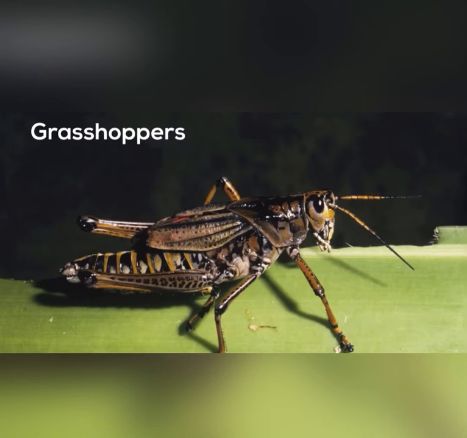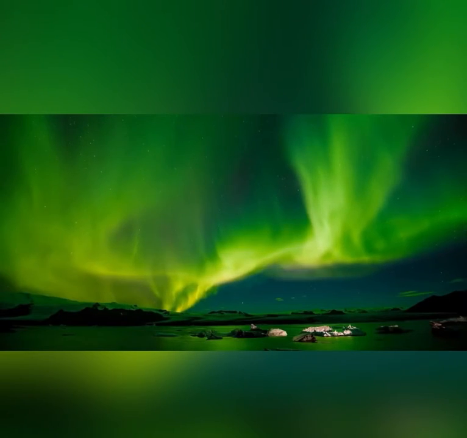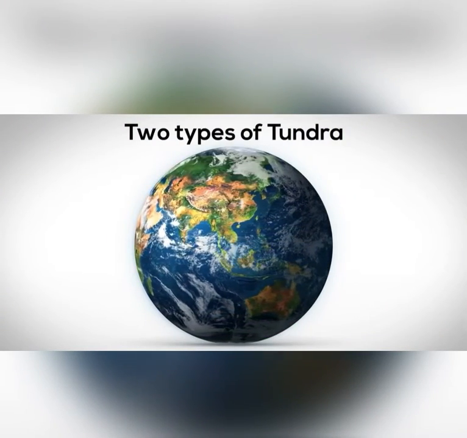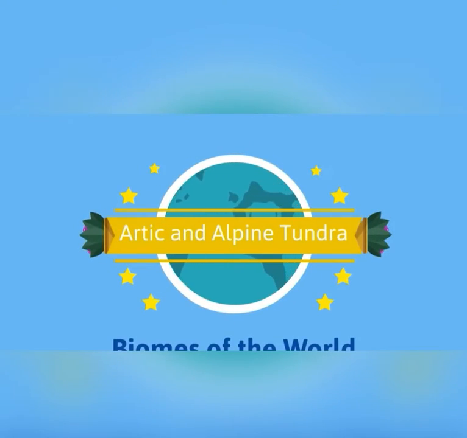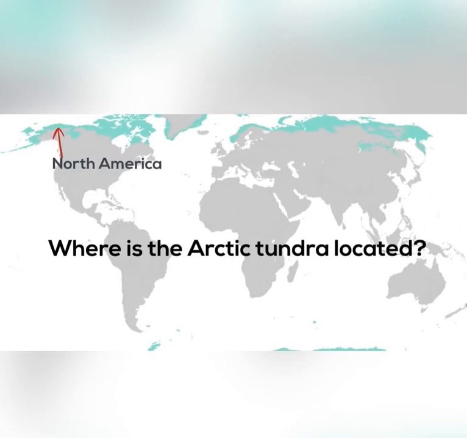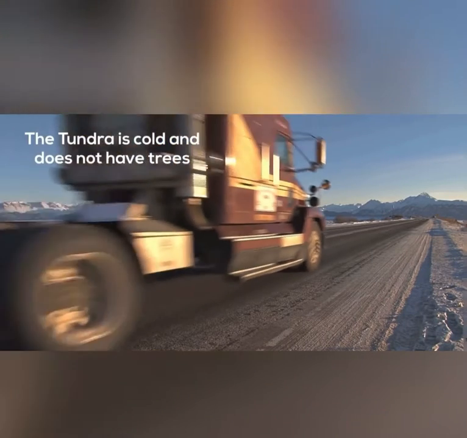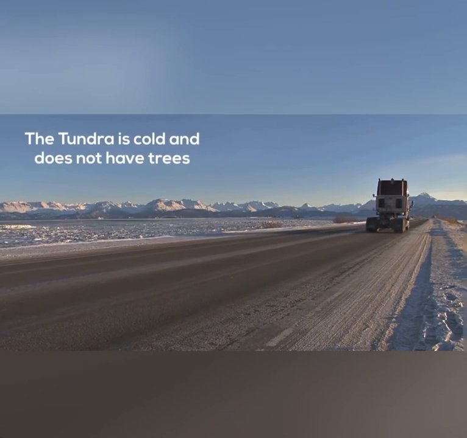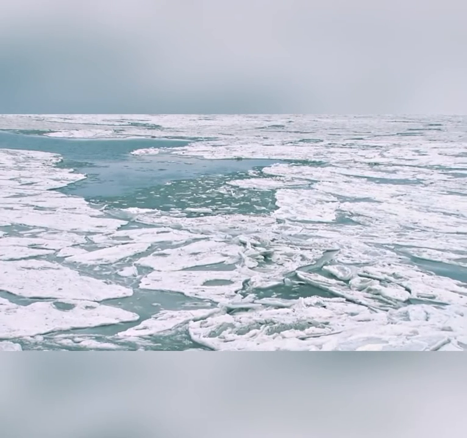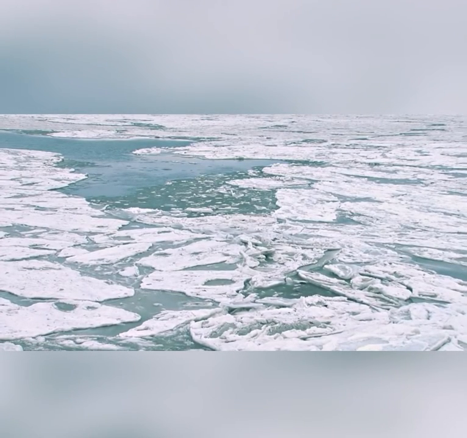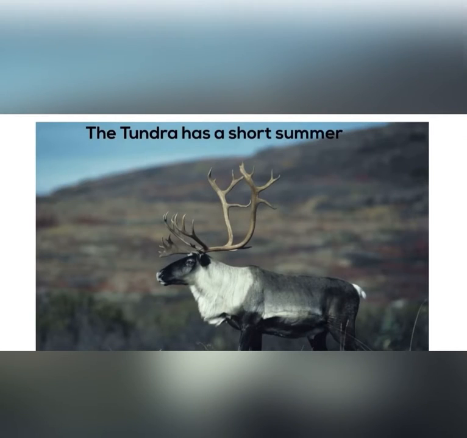So now let's talk about the tundra. Tundra is a land biome with few trees and few types of growing plants. There are two types of tundra in the world, the Arctic and the alpine tundra. First, the Arctic tundra is located in Asia, Europe, North America, and Antarctica. So the main difference between the Arctic and the alpine tundra is that the Arctic tundra is at the northern and southern poles, but the alpine tundra is found on tops of mountains.